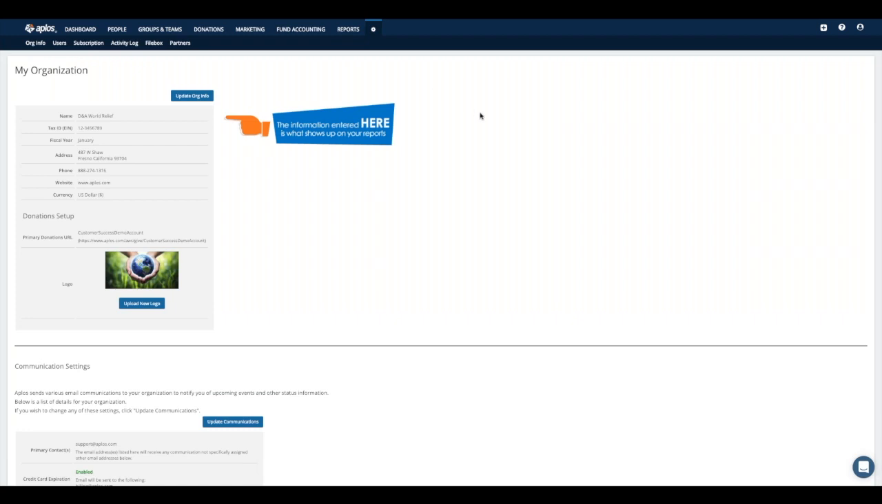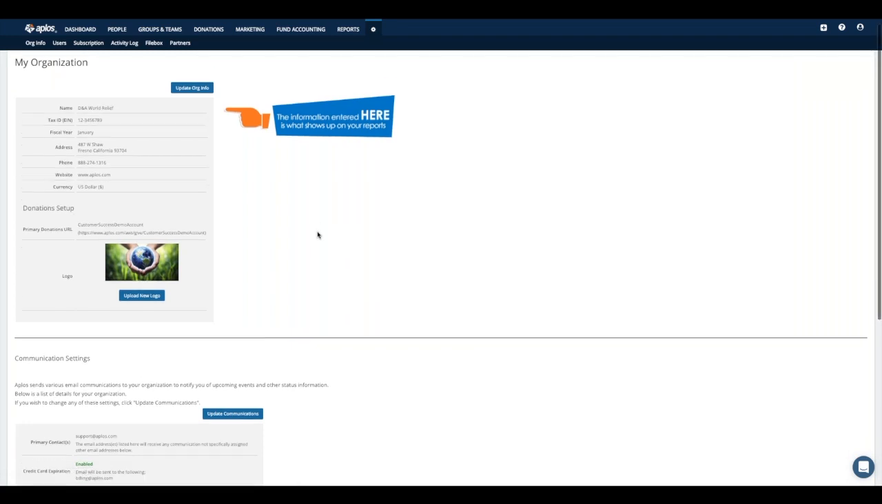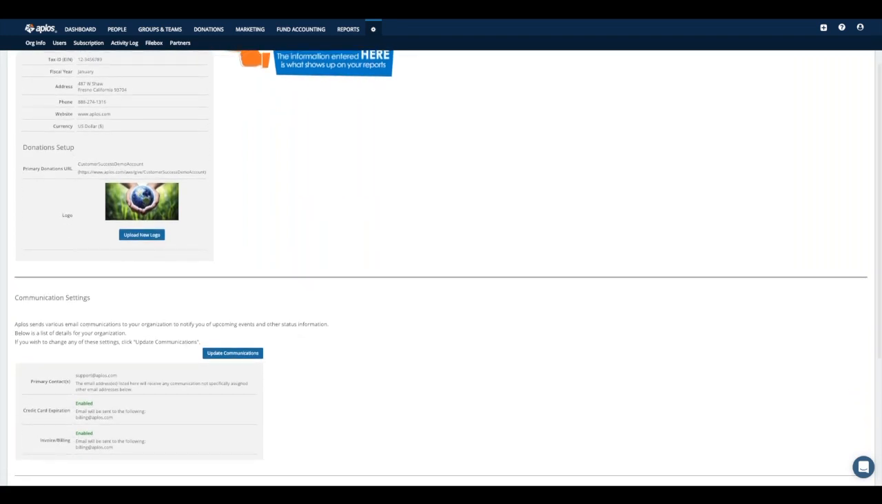And so this org info page, this is where you enter in the basic information for your organization. So what that's going to entail is you telling us what your organization's name is, tax ID number, address, phone number, etc. If you have a logo, you can upload that image from this area as well. You can also set your communication settings from here as well.